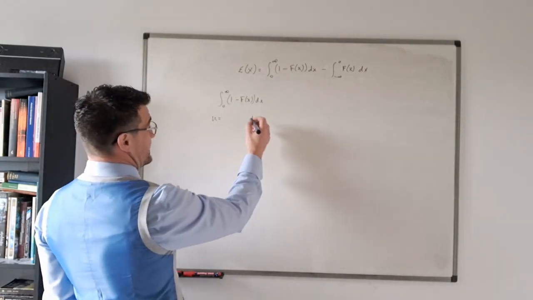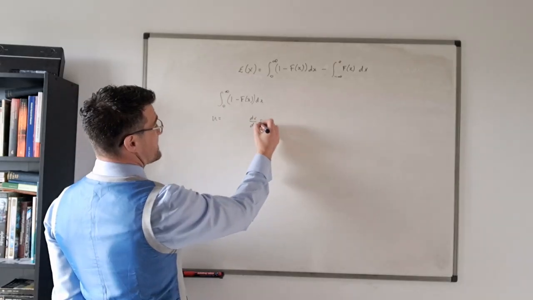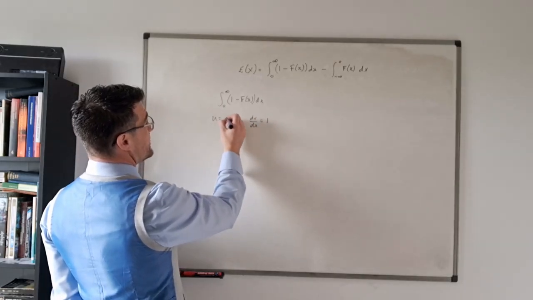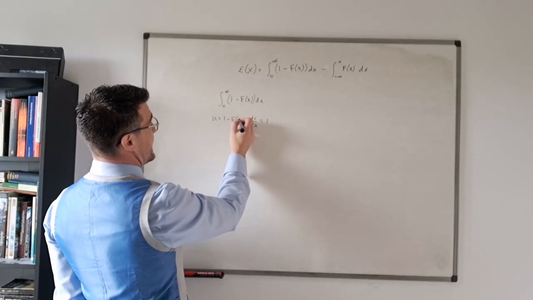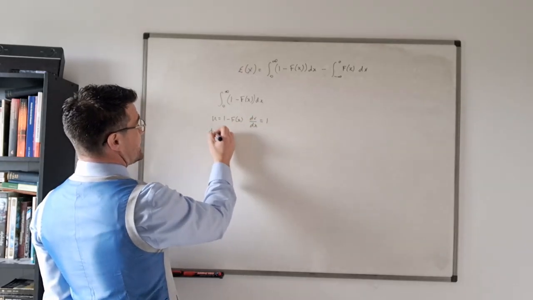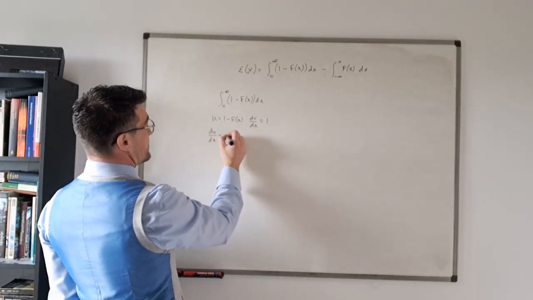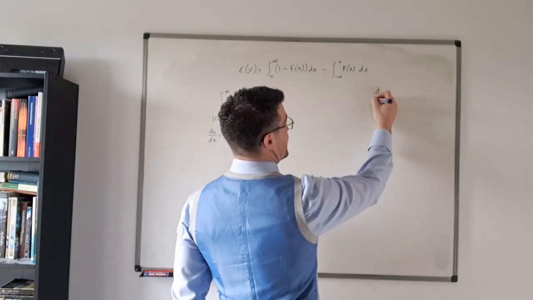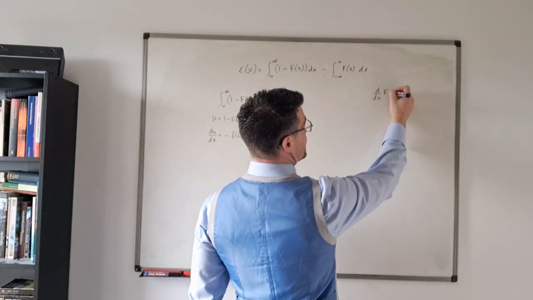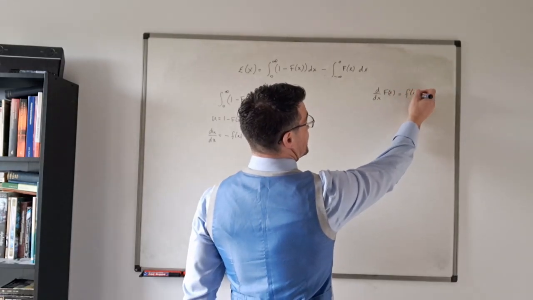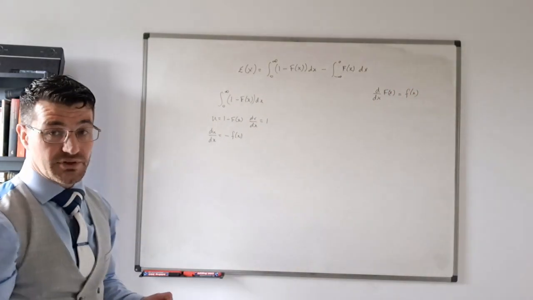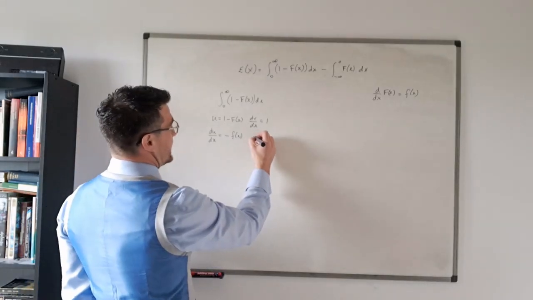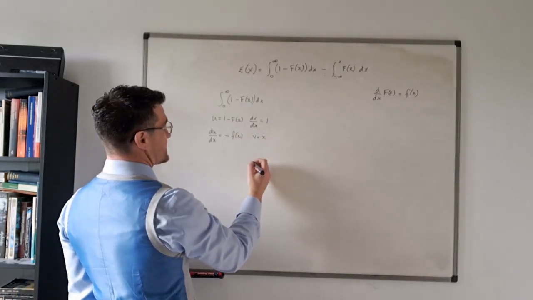Okay, so we're going to do that. We're going to think of dv by dx as 1 and u as 1 minus F of x. So du by dx is going to be equal to minus f of x. Remember that d by dx of the cumulative distribution function is the density function, and therefore v is going to be equal to x.